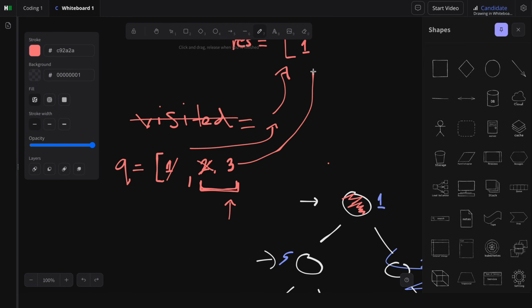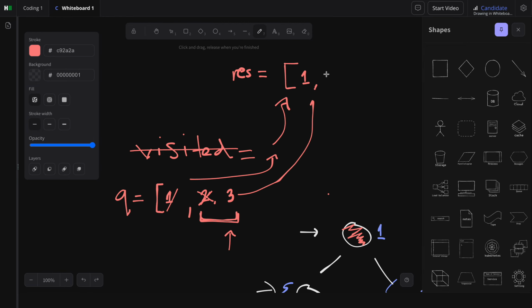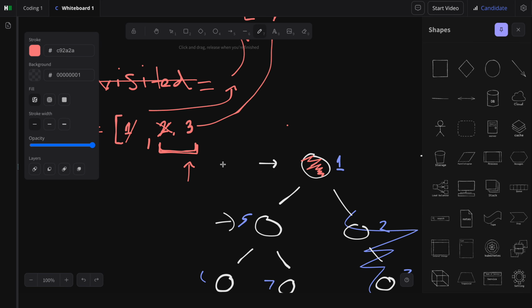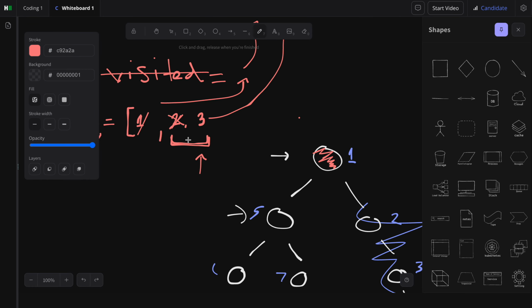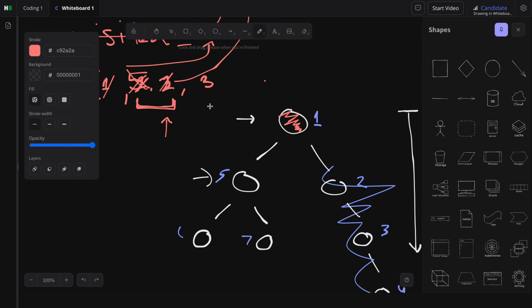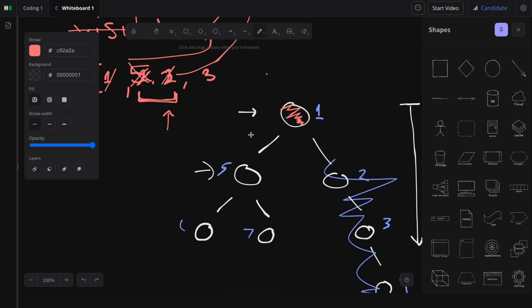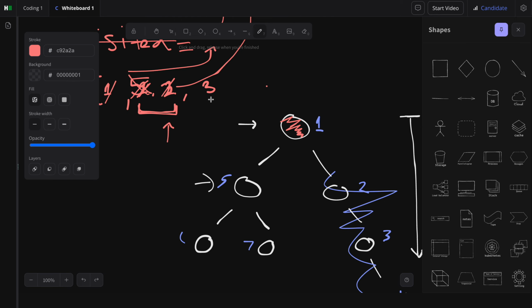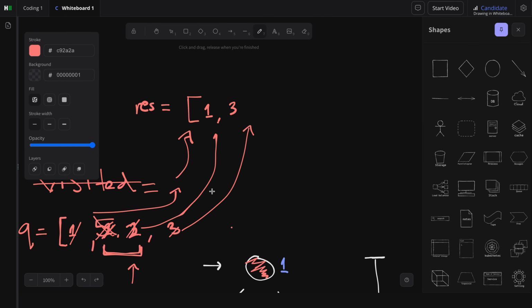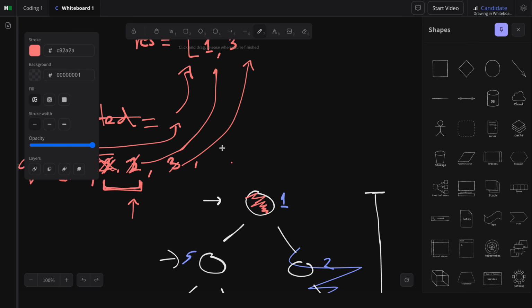So at this point, we add 3 up here in the results list. And we process the neighbors of 3. Oh, I guess I labeled it incorrectly. So 5, cross that, and 2, cross that, and process 3. There we go. And then 3, there's just one child, right, at this level. So that's the only one that's going to be rightmost. So we just process that, put that up here. And then the only child of 3 is 4, so we just got to add 4.